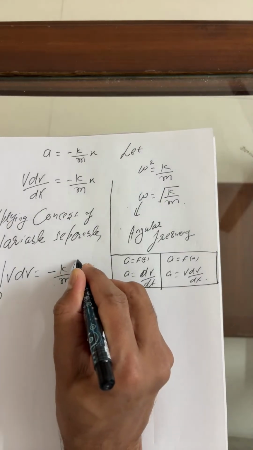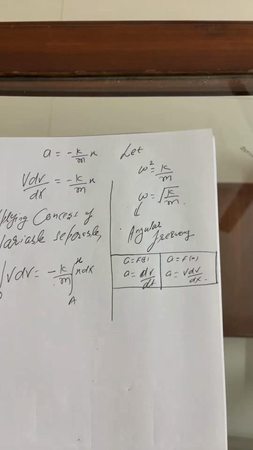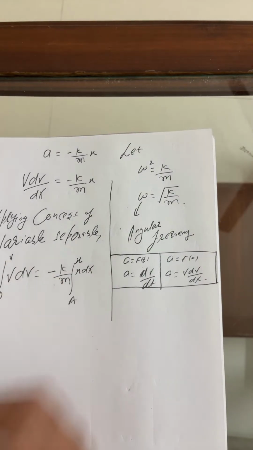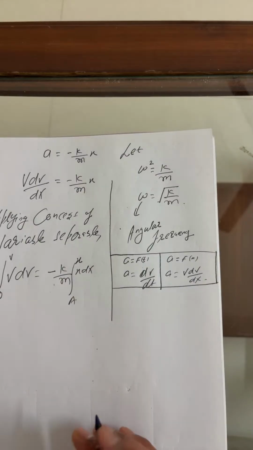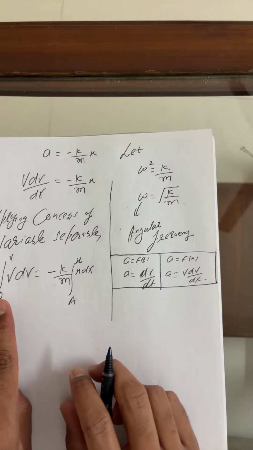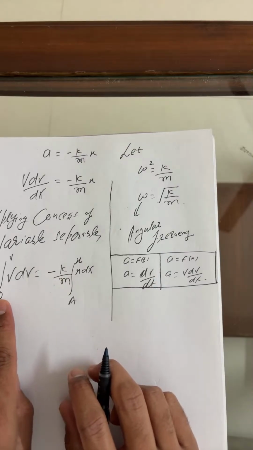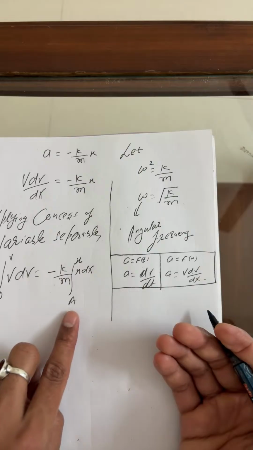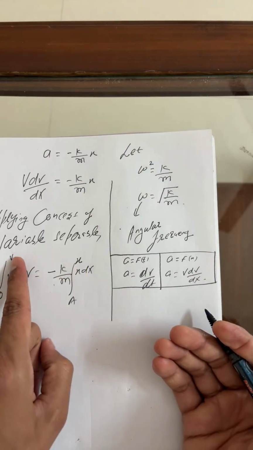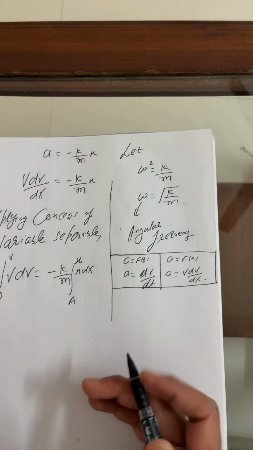Now, if the distance traveled by the particle is x, what is the velocity of the particle? It is v. Again, I'm repeating: if velocity is zero, the particle is at amplitude A; if the displacement is x, the velocity is v.